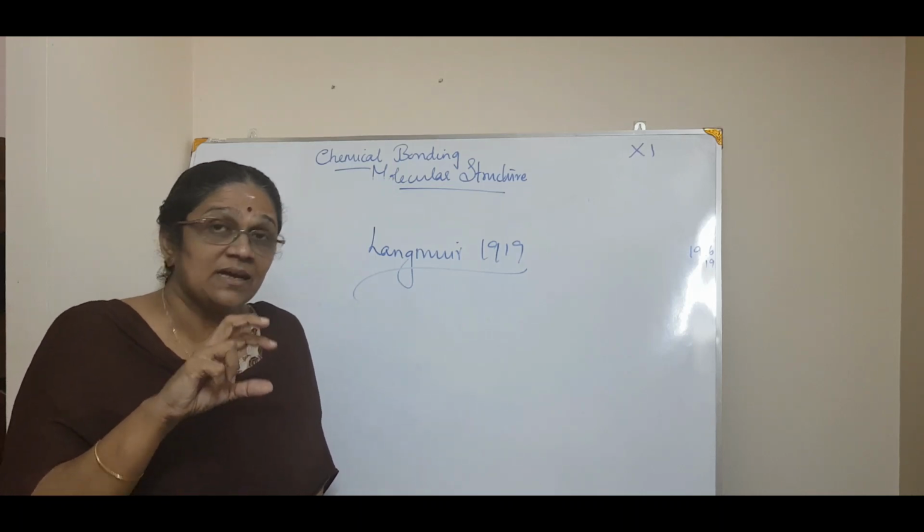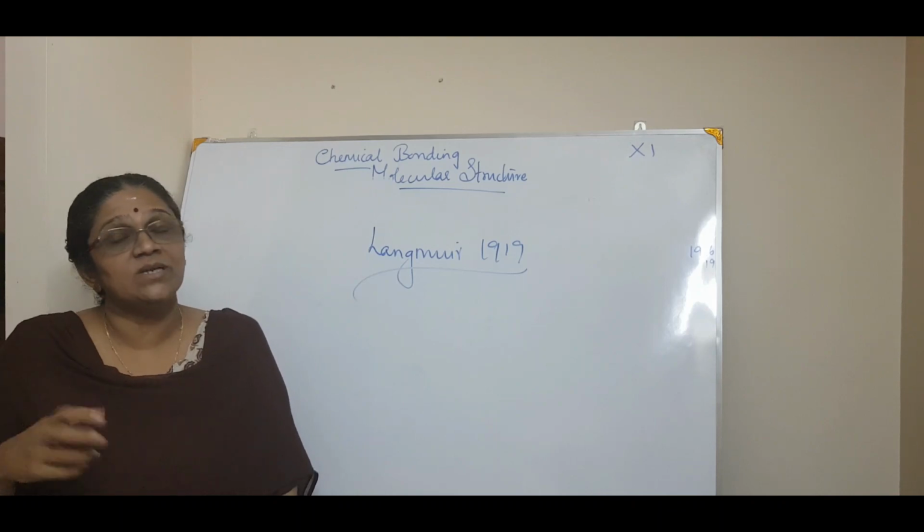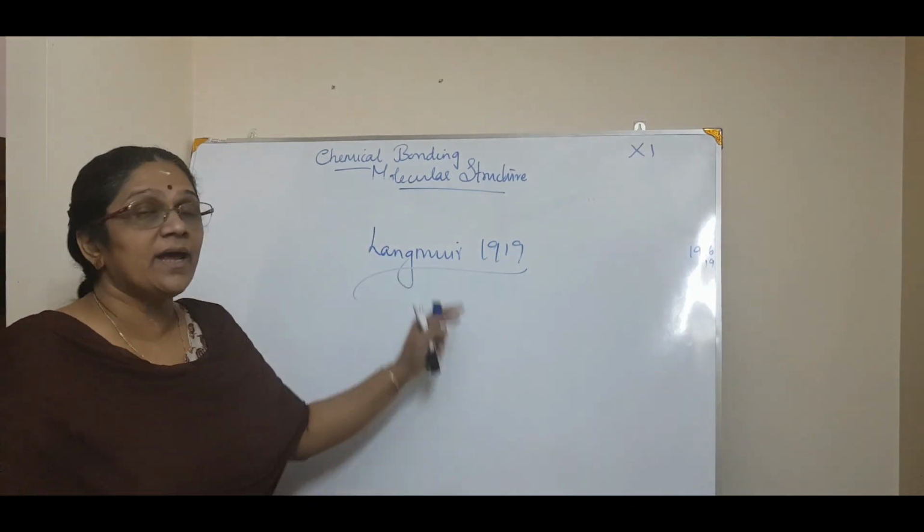There comes the relevance of the covalent bond. We have studied what a covalent bond is, sharing of electrons. Now who proposed that? Langmuir and Lewis.